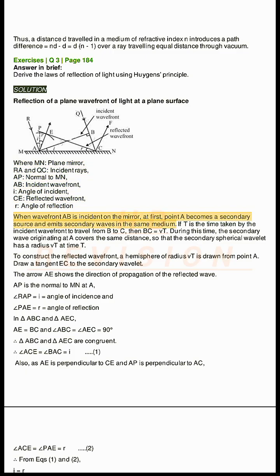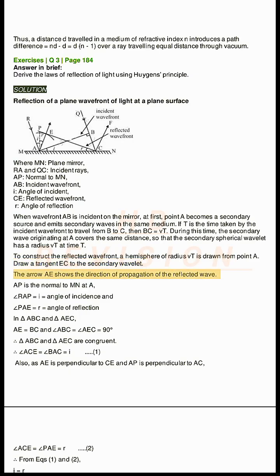When wavefront AB is incident on the mirror, at first, point A becomes a secondary source and emits secondary waves in the same medium. If t is the time taken by the incident wavefront to travel from B to C, then BC = vt. During this time, the secondary wave originating at A covers the same distance, so that the secondary spherical wavelet has a radius vt at time t. To construct the reflected wavefront, a hemisphere of radius vt is drawn from point A. Draw a tangent EC to the secondary wavelet.